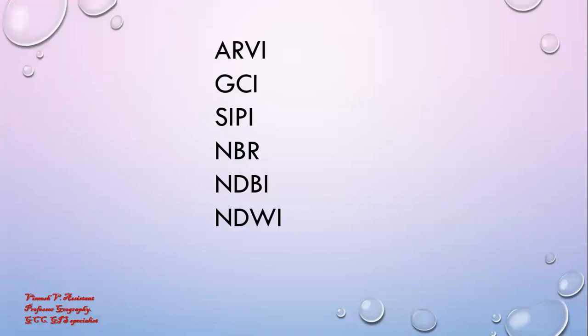Image restoration, image enhancement, image correction, image classification. And now we are discussing different indices. The first part is already over, and this is the second part.